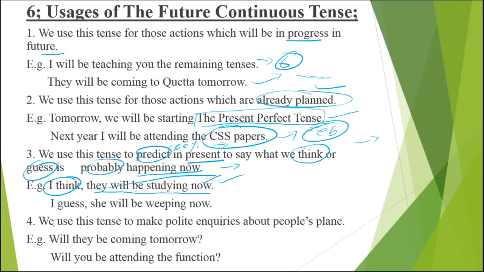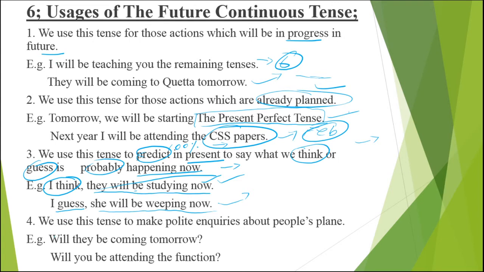In the same way, second example: I guess, I expect, I think she will be weeping now. Why? As she departed from here, she was so saddened and she left the class and went, so maybe from my experience, she will be weeping now. Maybe here she just pretended, and over there now maybe she is happy or enjoying. I'm not sure about that. So we will be saying that I guess she will be weeping now.